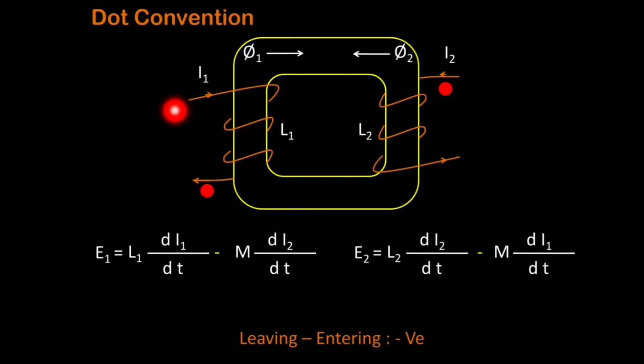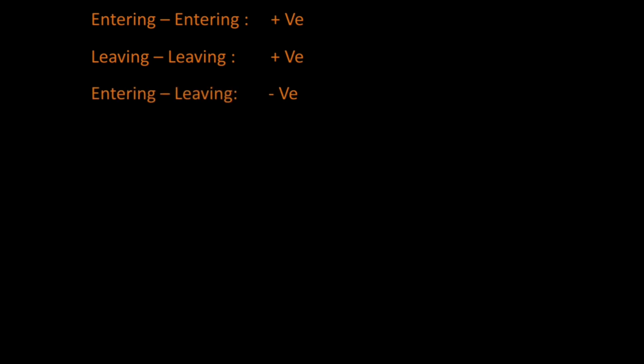So this is called as dot convention. So what is the advantage of dot convention? By using dot convention we can easily come to know whether two fluxes are in the same direction or opposite direction, and we can easily know where two induced EMF are additive or subtractive. So once again we will revise that entering is positive, leaving also positive, entering leaving dots are negative and leaving entering dots are also negative.